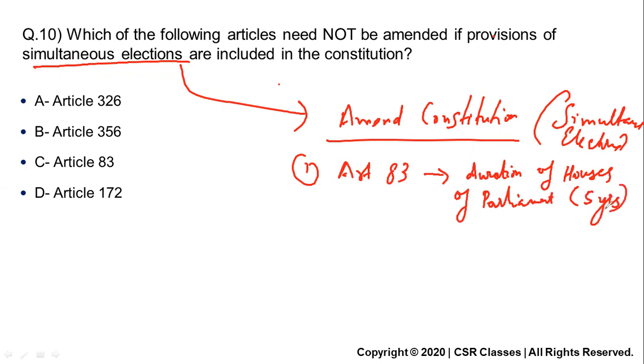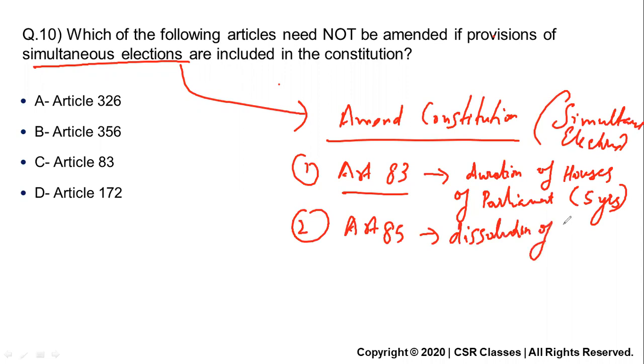This needs to be changed because you are doing simultaneous elections. So if you are changing Article 83, you have to also change Article 85. Article 85 deals with dissolution of the Lok Sabha by the president. You have to change this also.